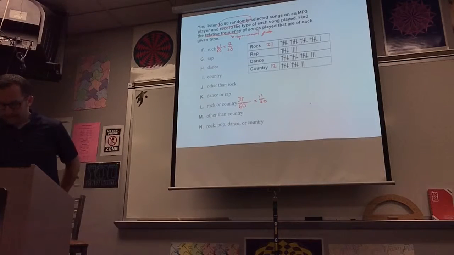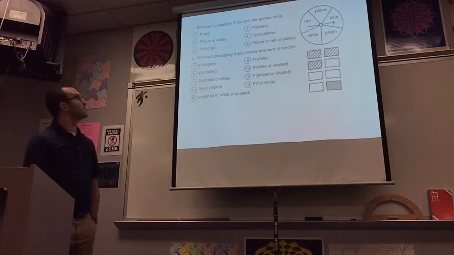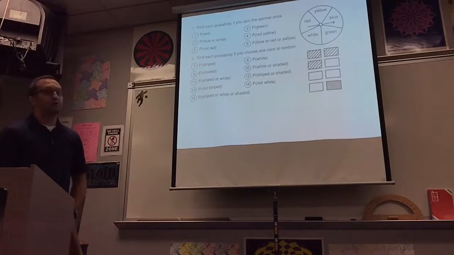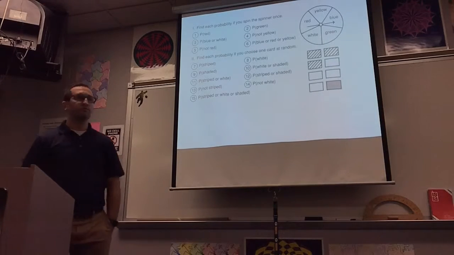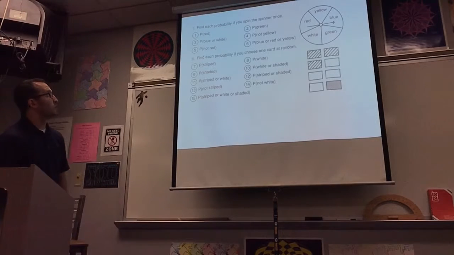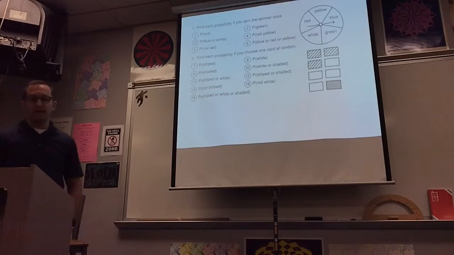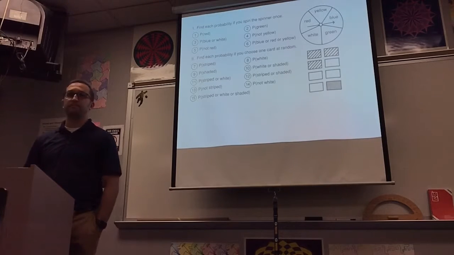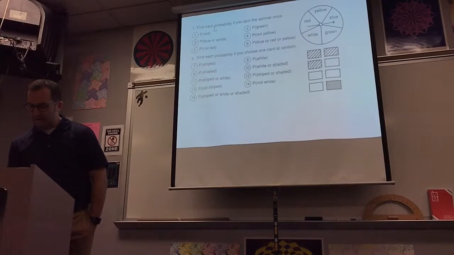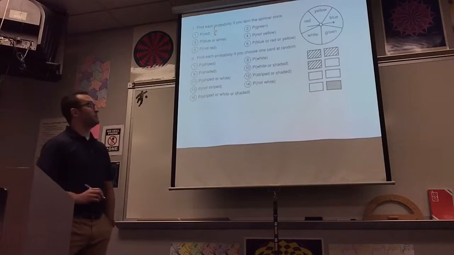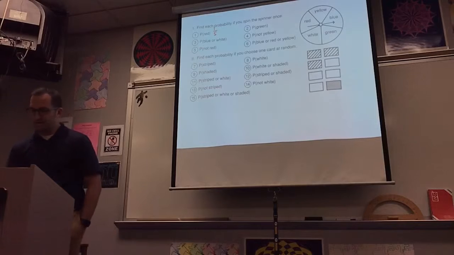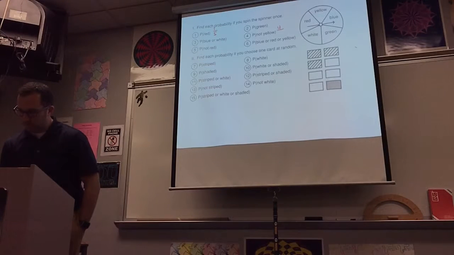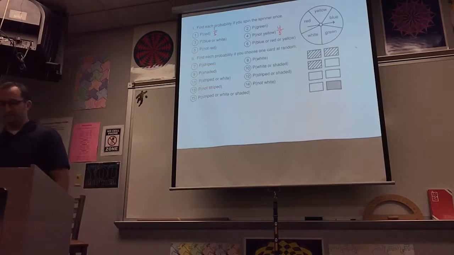Let's move over to the back. Here you have several different examples. The first two are a spinner and then random cards. What's the probability that we land on the red? 1 out of 5, right? Because there's 1 red out of the 5 possibilities. What's the probability that we land on a not yellow? 4 out of 5, right? Because there are 4 colors that are not yellow out of the 5 total possibilities.